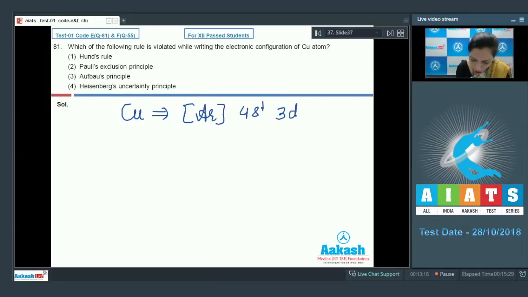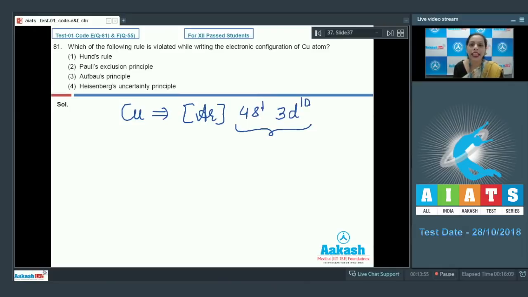It is 4s1 3d10, an exceptional electronic configuration, and in this case one electron from the 4s orbital comes to the 3d orbital. So if we talk about Aufbau's principle, it states that electrons are filled first in the energy level which has lower energy. On that basis, electrons should first be filled in the 4s orbital, not in 3d, because 4s has less energy as compared to the 3d orbital. But in this case, for the sake of stability, for the fully filled configuration, the d orbital is fully occupied, and one electron remains in the s orbital.